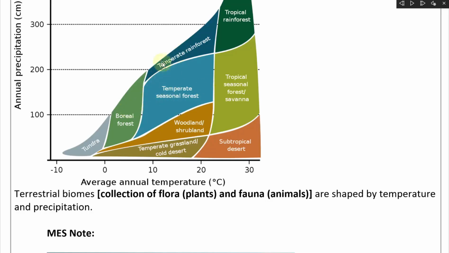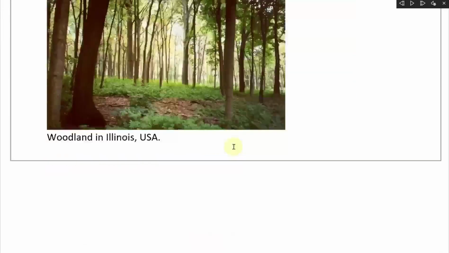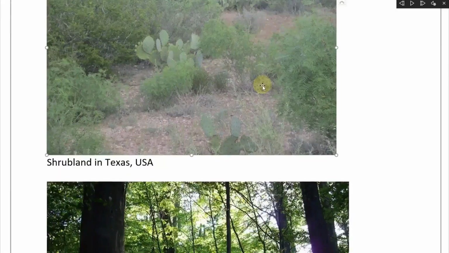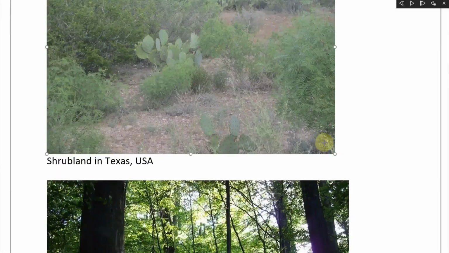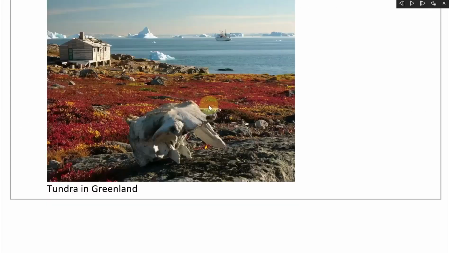and distinct seasons. And there's temperate rainforest, and then after that, it's the tropical stuff over there. Let's just take a look here. All right, so here you've got more precipitation, more growth, bigger trees. And now here's a shrubland in Texas, USA. And going back here, that's woodland over here, shrubland, still precipitation isn't too high. Then when you get over to the forest, that's when there's higher rain.